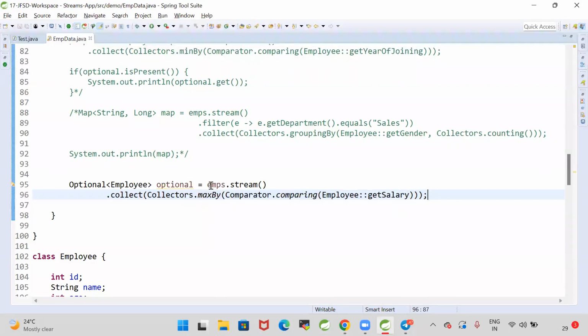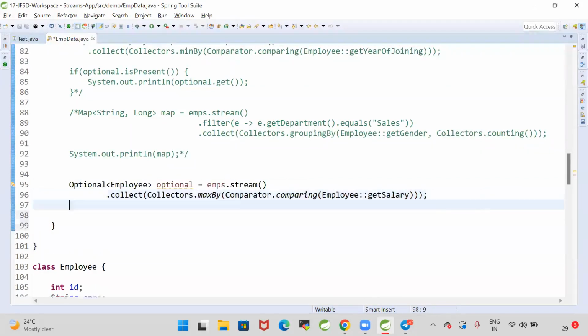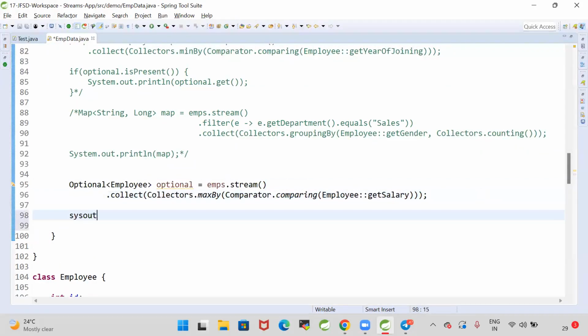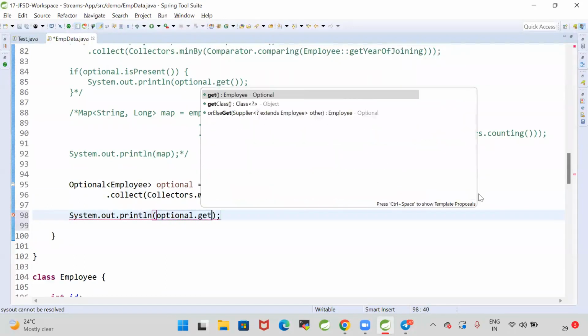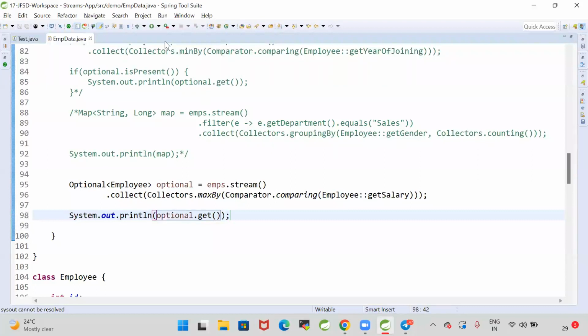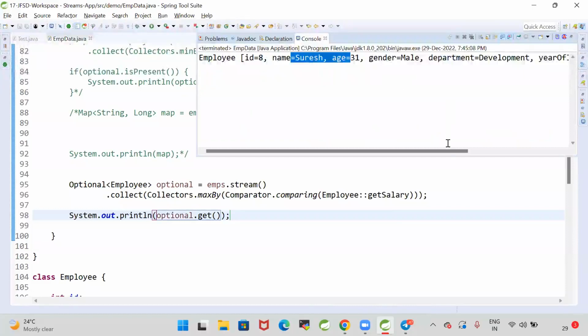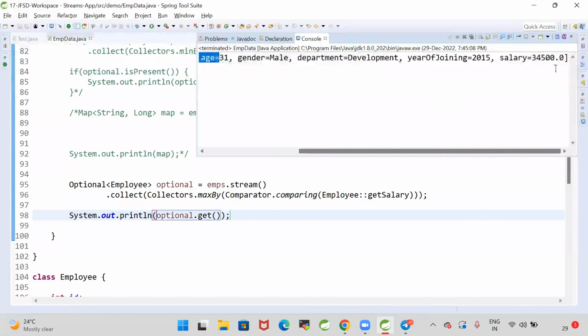Okay, so employees.stream().collect(Collectors.maxBy(Comparator.comparing(Employee::getSalary))), which will give the employee who is having the highest salary. Now System.out.println, optional.get, that employee record I'm going to get now. Which employee is having the highest salary? That employee record we are getting. Suresh is the employee who is having the highest salary, 34,500.